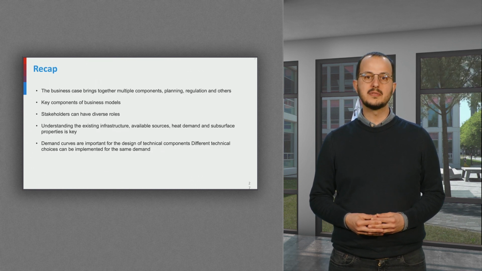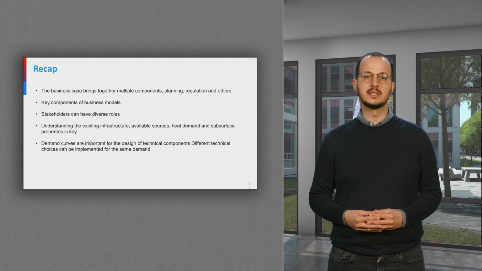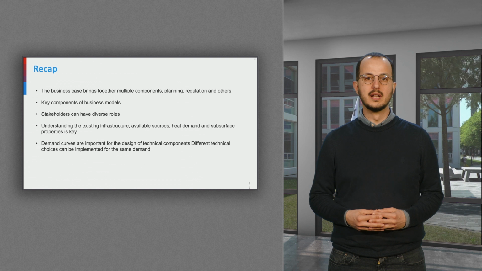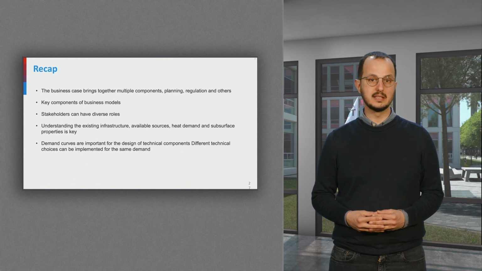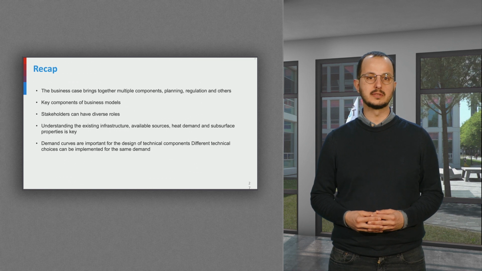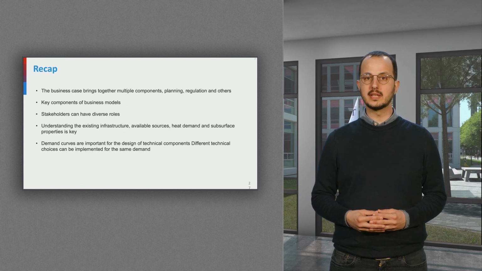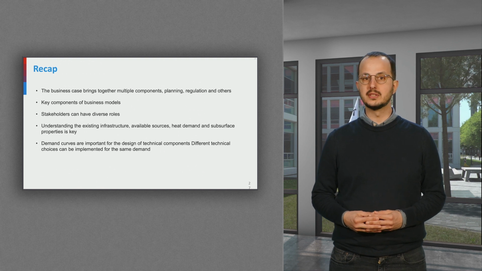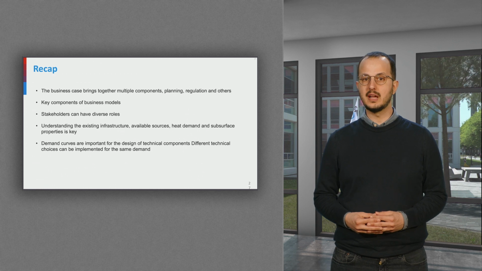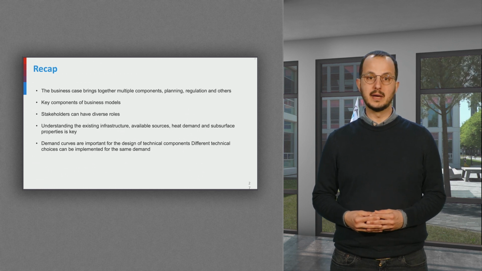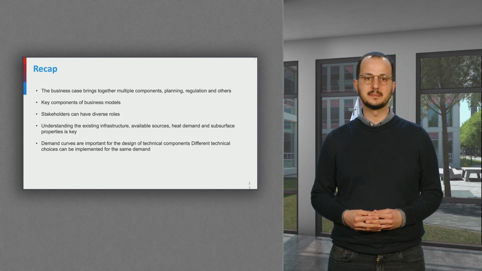Summarizing our lesson, we have seen the different aspects that are considered when designing a business case, such as planning and regulation. The key components of business models are ownership, stakeholders, financing, cost structure, and revenue models. Stakeholders can assume various roles, and each role results in different risks, competition, and profit levels. Understanding existing infrastructure, available sources, heat demand, and subsurface properties are key resources for building a business case.